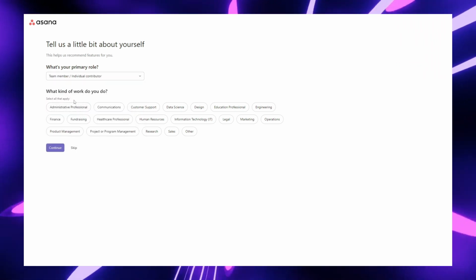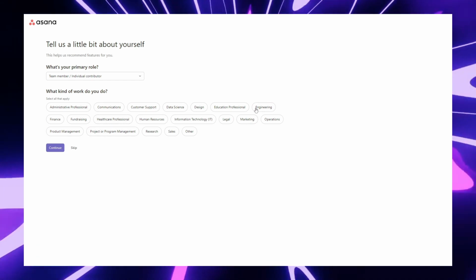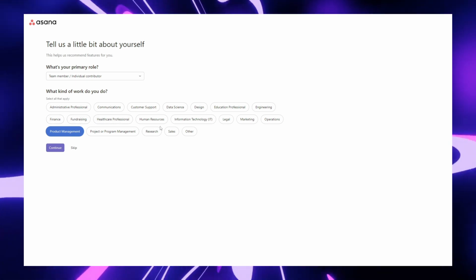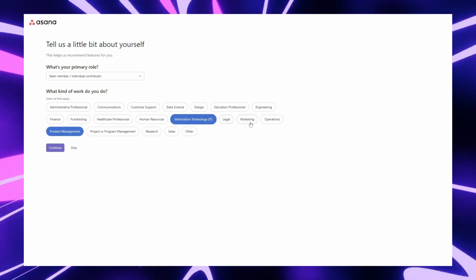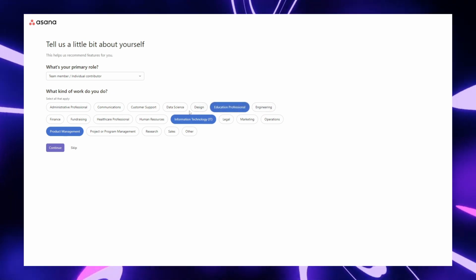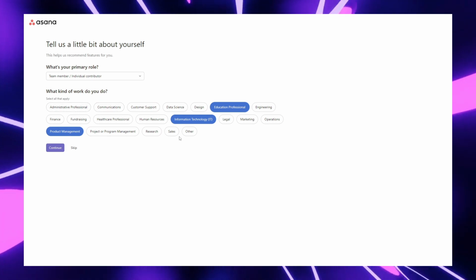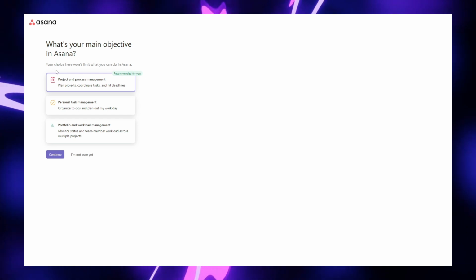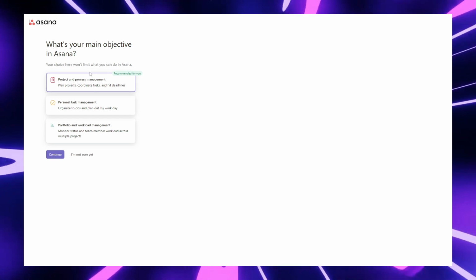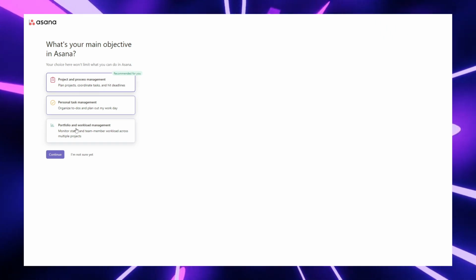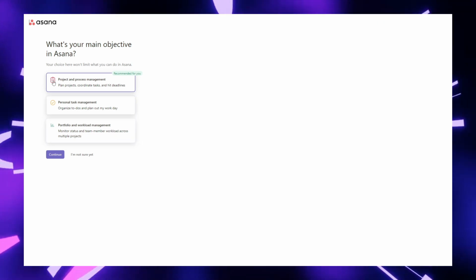What kind of work do you do? And we could choose all the options we have. Project management, information technology, education professional, and let's just put down other. Continue there. What is your main objective in Asana? Your choice here won't limit what you can do in Asana. Project and process management, personal task management, portfolio and workload management. Now, if we come up here, we can hit project management, which is recommended.